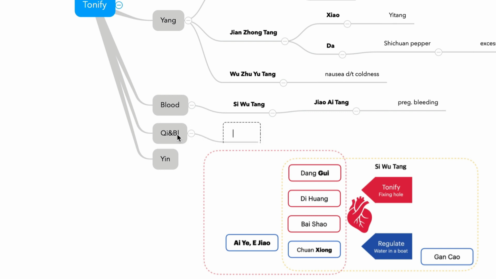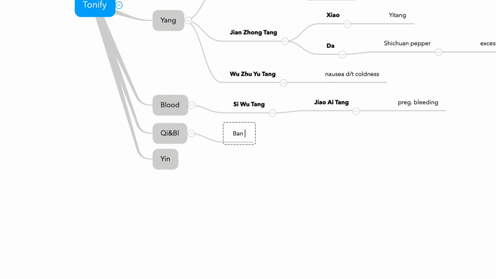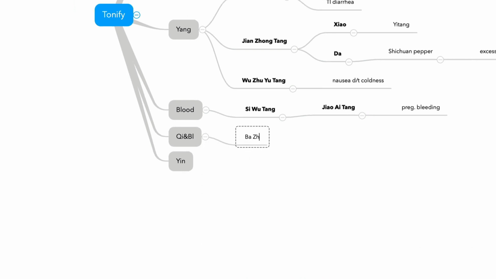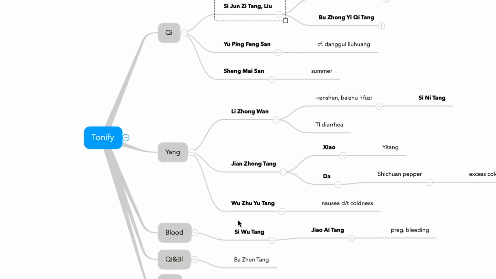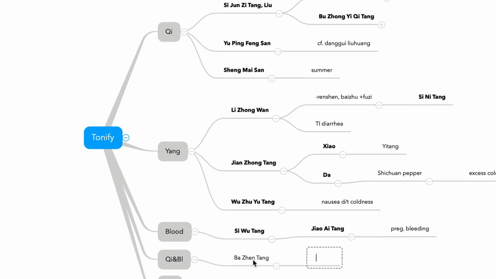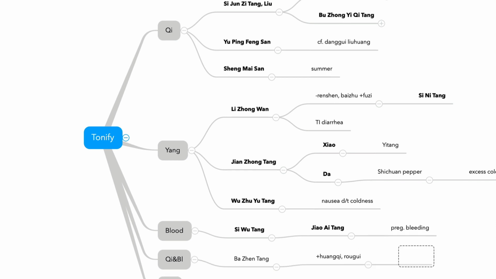And qi and blood. Ba Zhen Tang is simple: Si Wu Tang and Si Jun Zi Tang, right? Ba Zhen Tang. And if you add Huang Qi and Rou Gui, this is Shi Quan Da Bu Tang.